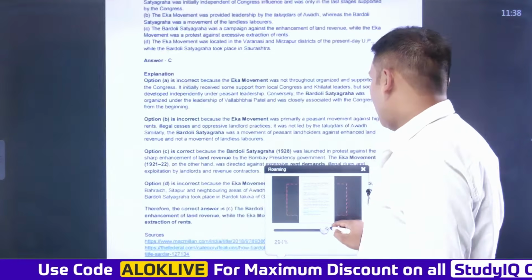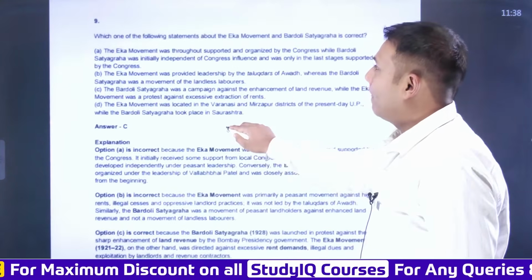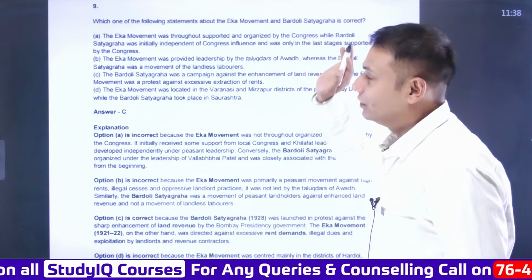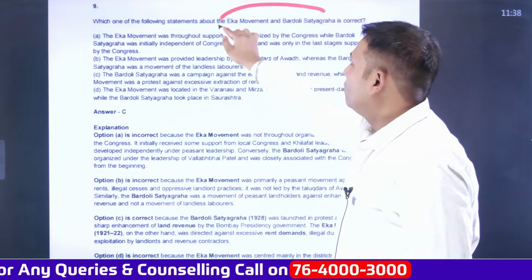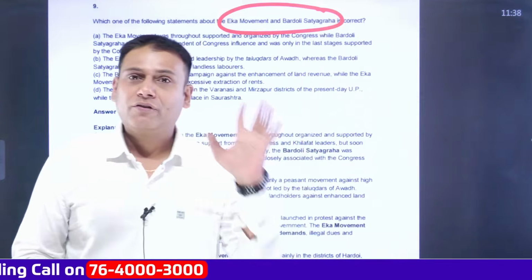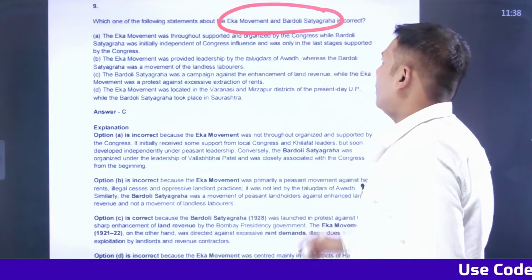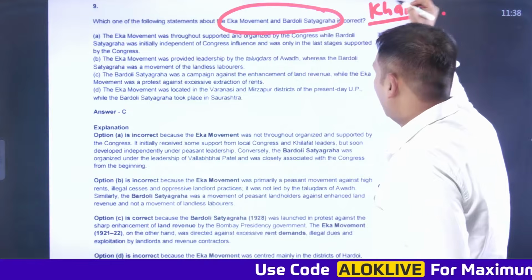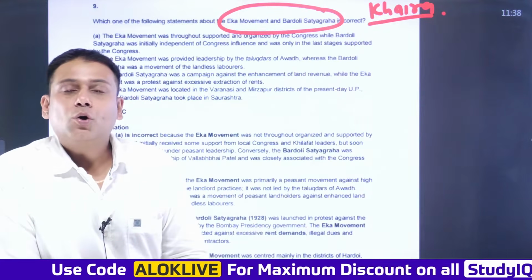This question is from Modern Indian History. And the question goes like, which one of the following statements about the Eka movement and Bardoli Satyagraha is correct? So before approaching this question, we need to understand both these movements are peasant movements, both Eka movement and Bardoli Satyagraha. Now, before understanding Eka movement, let me talk about the Kheda Satyagraha. Kheda and Bardoli Satyagraha both took place in the region of Gujarat.